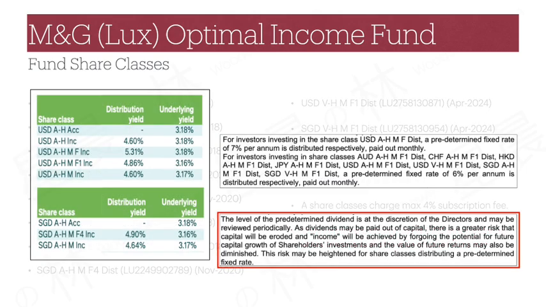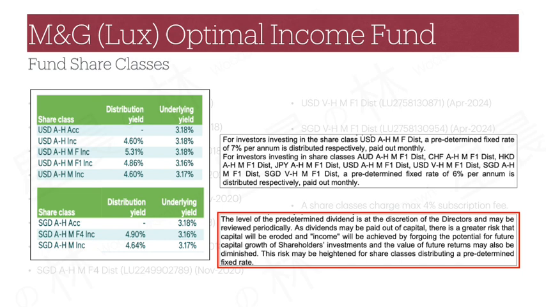Given so many different distribution share classes, the distribution yield policy is quite confusing for this fund. As per the fact sheet, the fund's underlying portfolio is currently generating only about 3.18% yield. The normal distribution share classes are paying out 4.6% yield. The F series of the distribution share classes that are supposed to pay out even higher rates are paying out